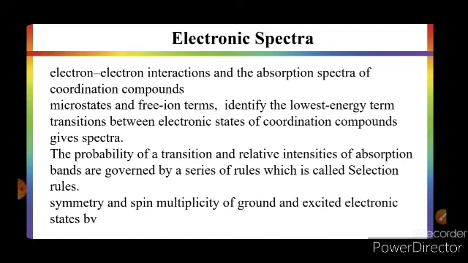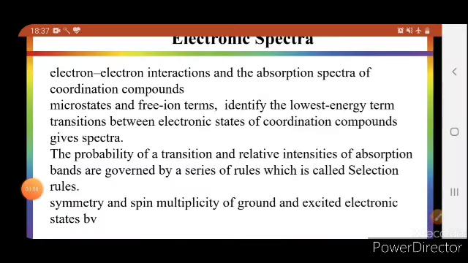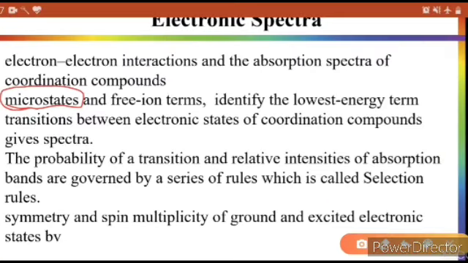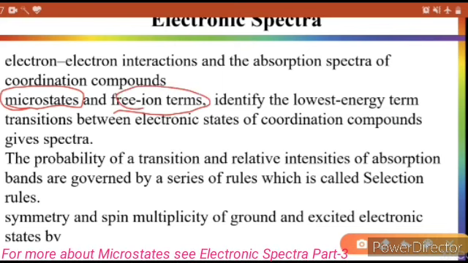coordination complexes. In the previous video we discussed how for the same electronic configuration a different type of arrangement is possible, and that different arrangement gives a microstate. Different microstates in a ground state give a term, called the free ion ground state term, and several other terms which are called excited state terms.